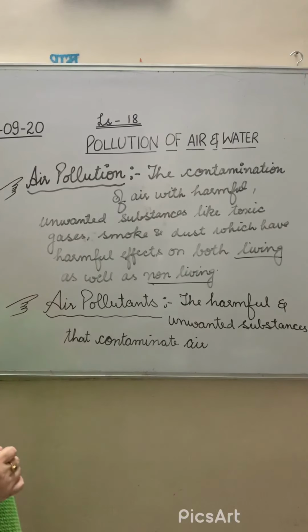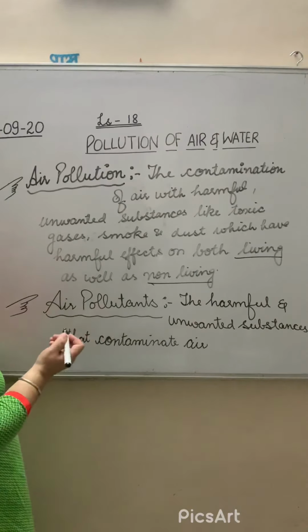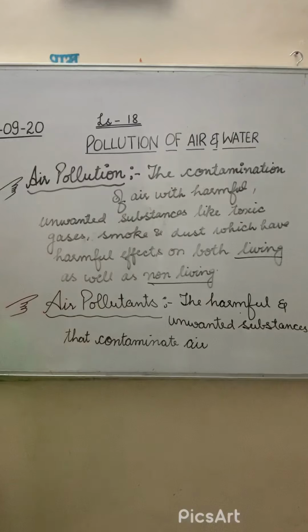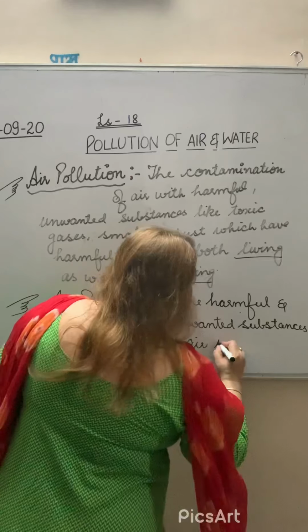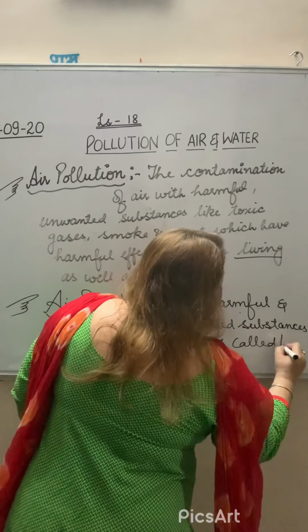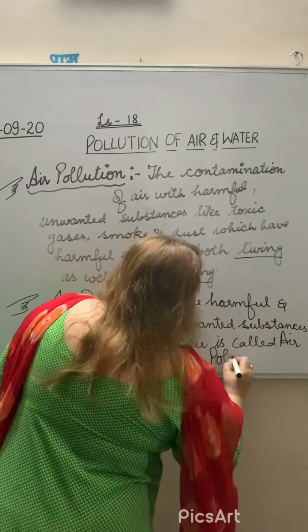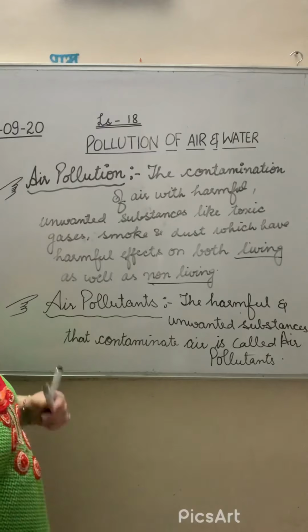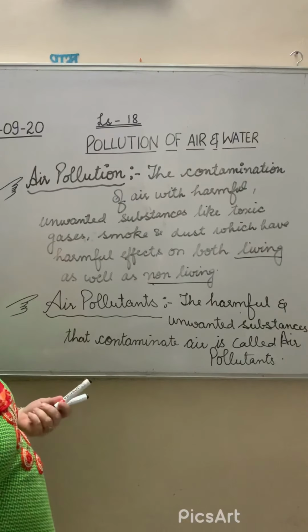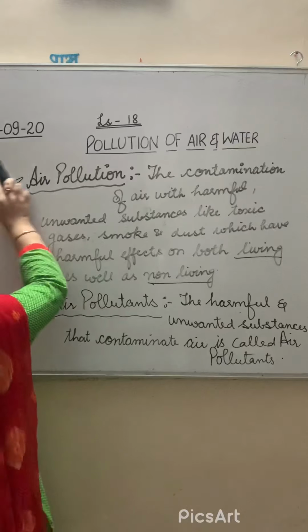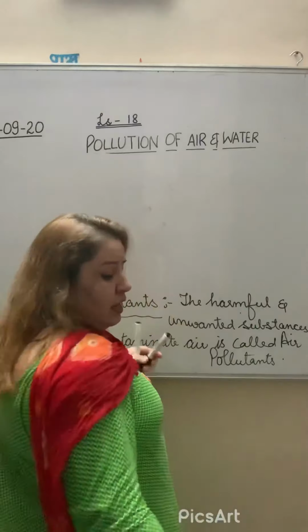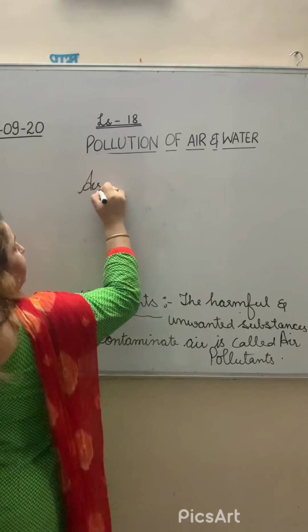What do you mean by air pollutants? What are the different substances that cause air pollution? The harmful and unwanted substances that contaminate air are called air pollutants. Means the substances in the air that increase in number are called air pollutants. And do you know what the different air pollutants are? How do air pollutants occur?